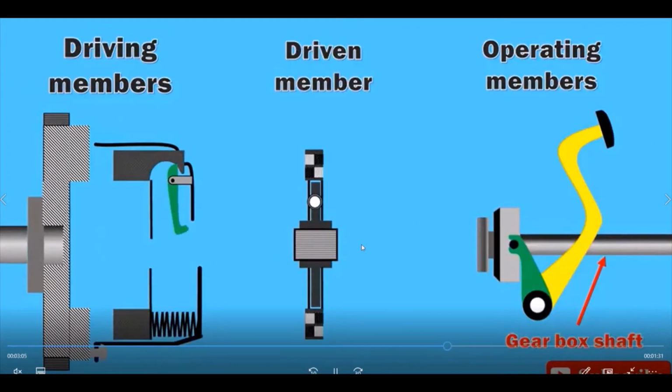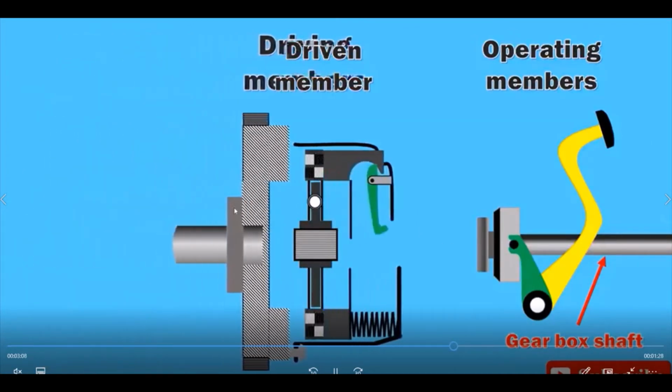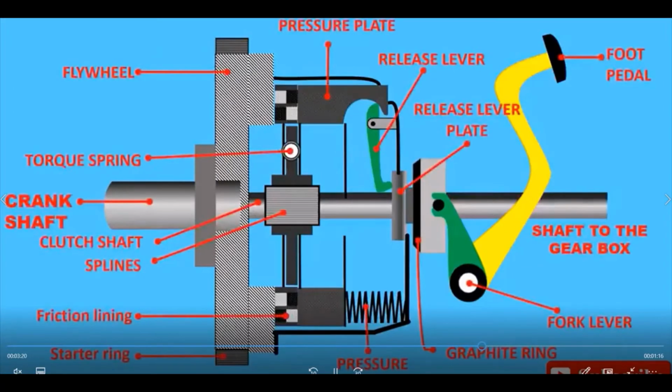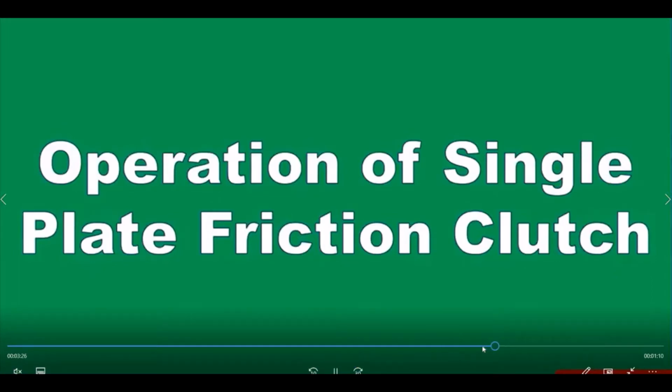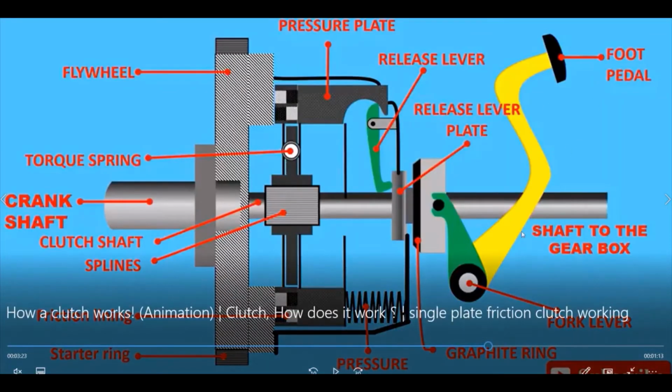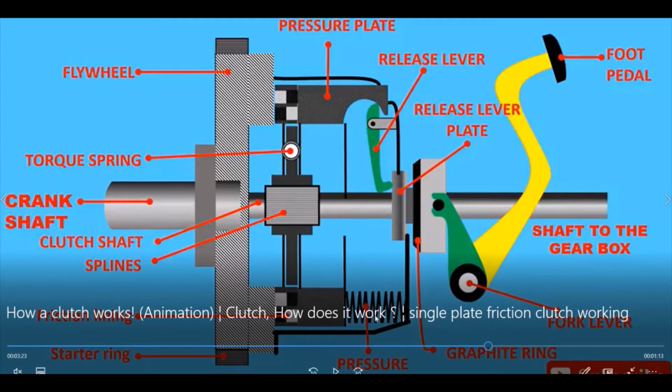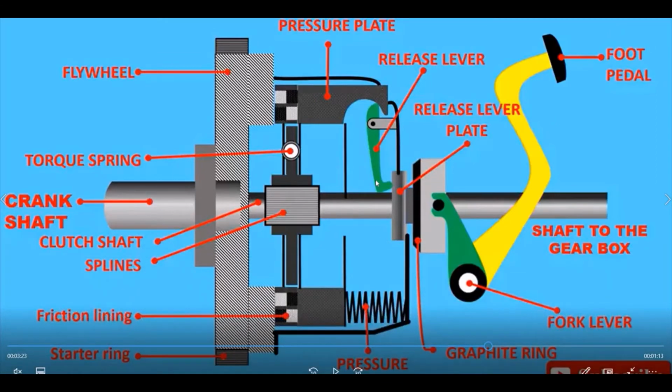lever, and you have your gearbox in line to this. This is fixed in between your gearbox and the engine. So these are all the components which you can observe. When the foot pedal is pressed, this fork lever, by the pressure on it, moves the pressure plate in the forward direction. In between you have your pressure springs, and there is a release lever and pressure plates.